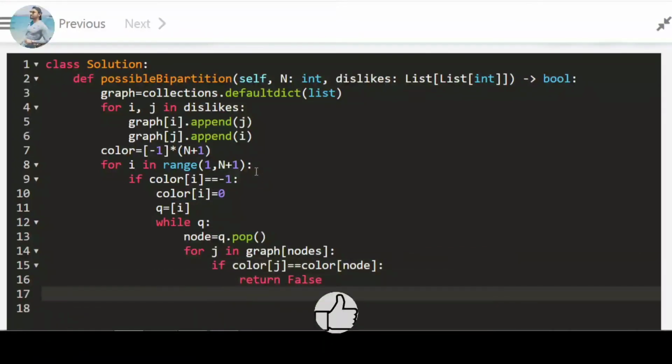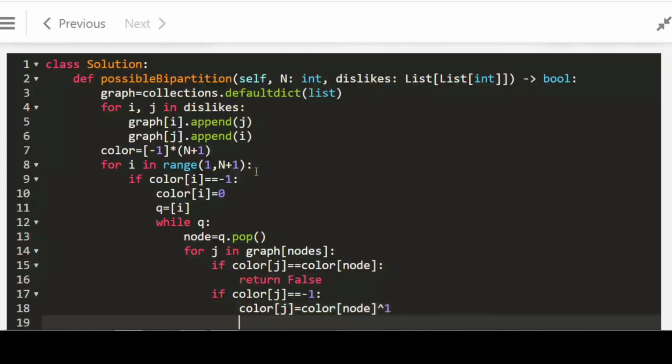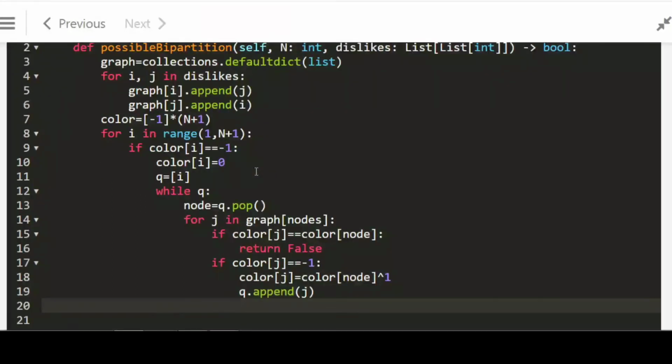If it is equal, meaning two persons who dislike each other belong in the same group, then it will return false. If the color equals -1, then we will update this index. Here we perform the XOR operation, and now we append the value to our queue, and at the end we will return true as our answer.